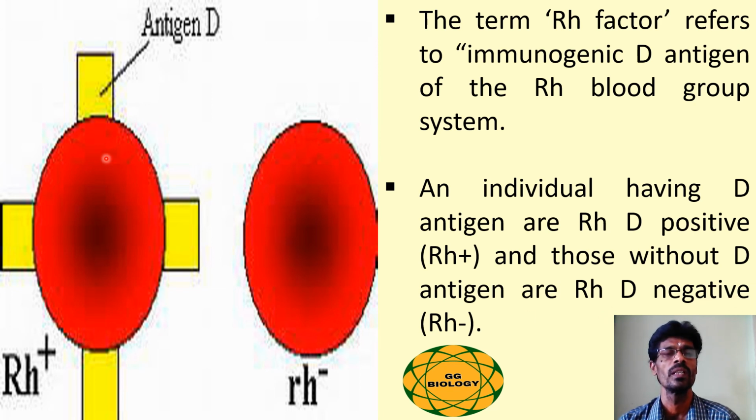In this picture, the RBC is shown where the surface of the RBC consists of the antigen D. So they belong to Rh positive. And in the second picture, the RBCs do not possess the antigen D on the surface, so these individuals belong to the Rh negative group.